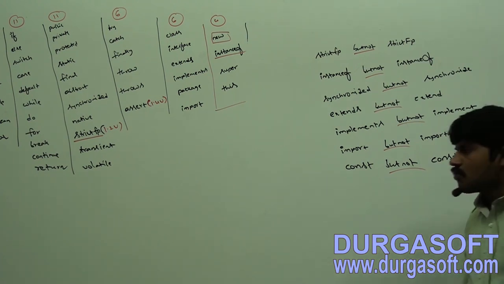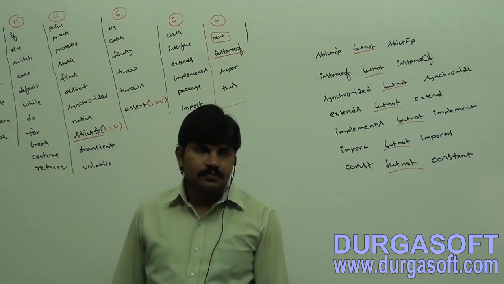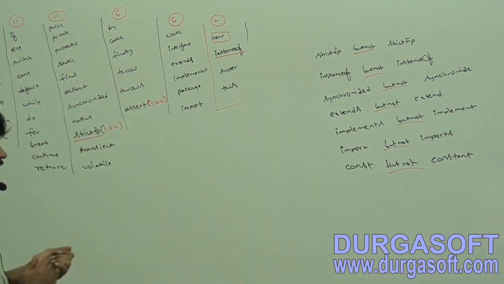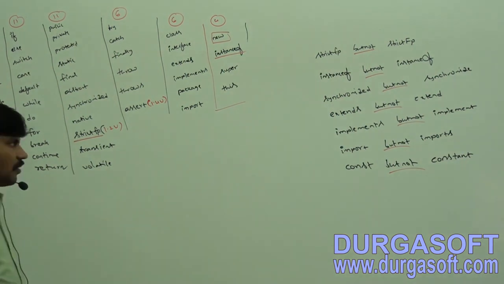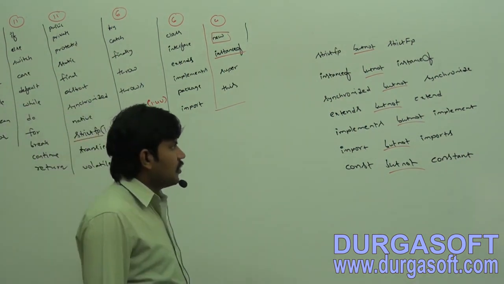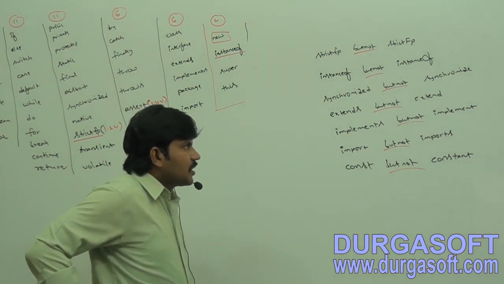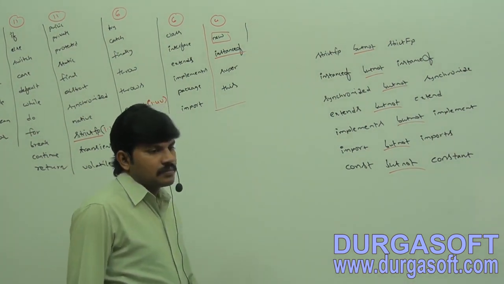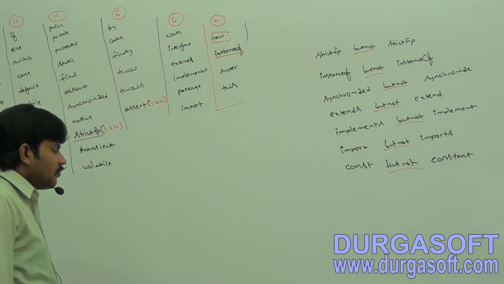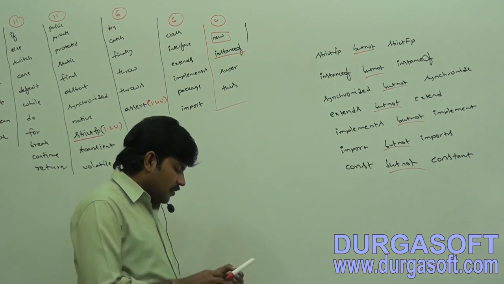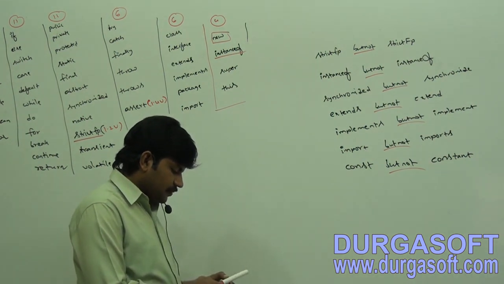Completed, right? strictfp but not strict FP, instanceof but not instance of, synchronized but not synchronize, extends but not extend.